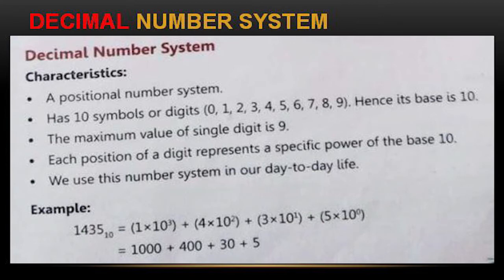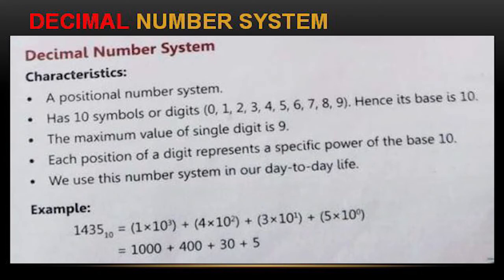Next one is 10 ones are 10, and 10 threes are 30, and the last one is 10 to the power of 0. So 10 fives, the 0 will be cut as we discussed here. If you divide with the 0, 10 zeros how much? 0 only, so the remaining value is 5, and the total value will be 1435.